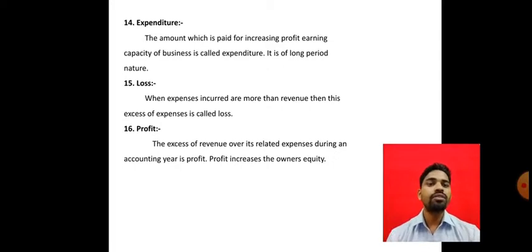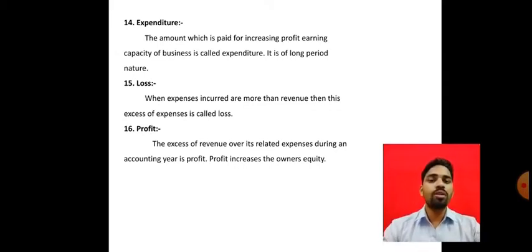It is of a long-period nature. It means the expense incurred for purchasing fixed assets, and after 3 years or 5 years we get the economic benefit. That is expenditure. If we purchase fixed assets, then it is expenditure, not expenses.